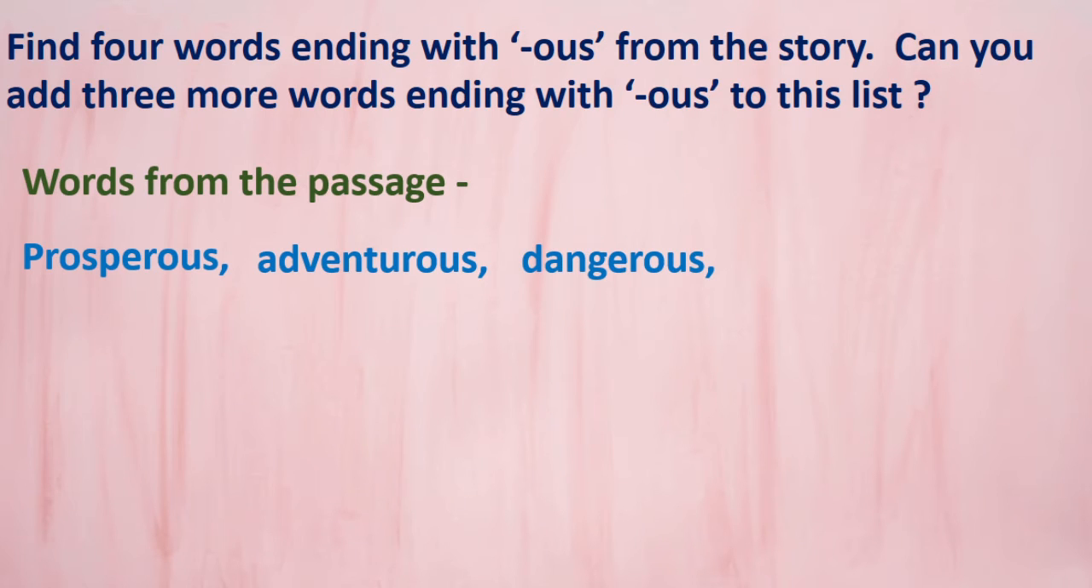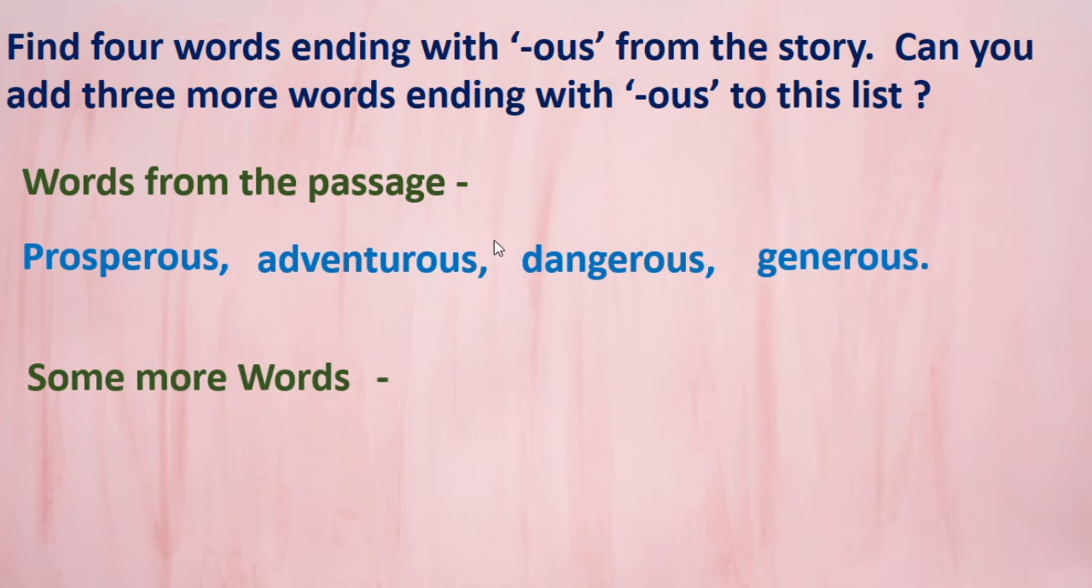Then dangerous, on the fourth line. Dangerous also ends with O-U-S. Next one is generous. Here also O-U-S is at the end. Shylock was not at all generous. Got this? Okay, now we will list some more words ending with OUS from outside.